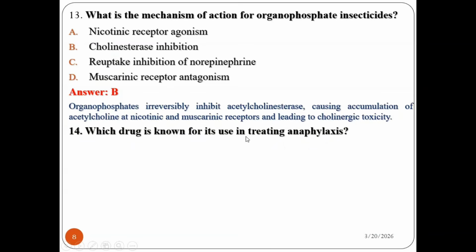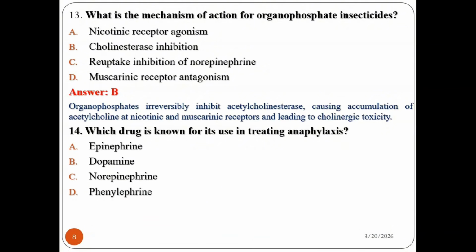Question number 14. Which drug is known for its use in treating anaphylaxis? A. Epinephrine. B. Dopamine. C. Norepinephrine. D. Phenylephrine. Which drug is mainly used for the treatment of anaphylaxis?